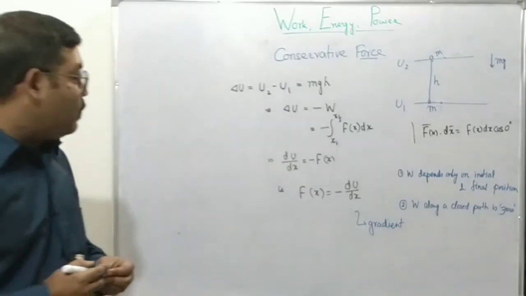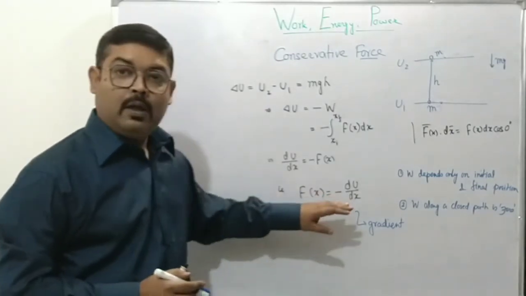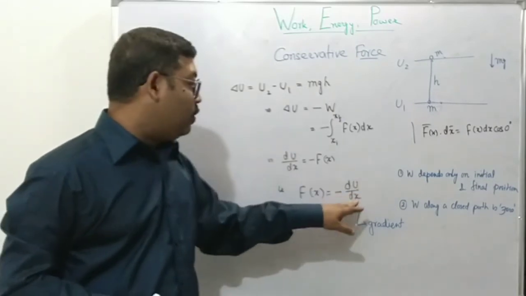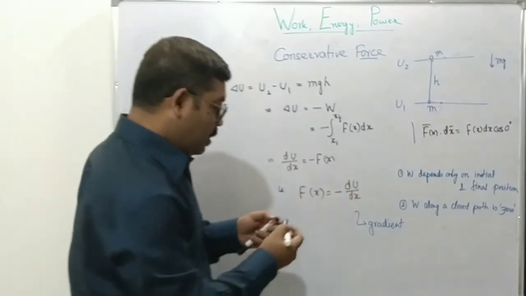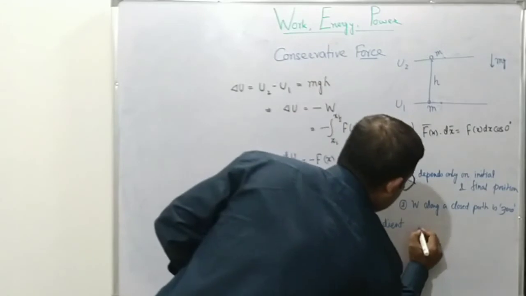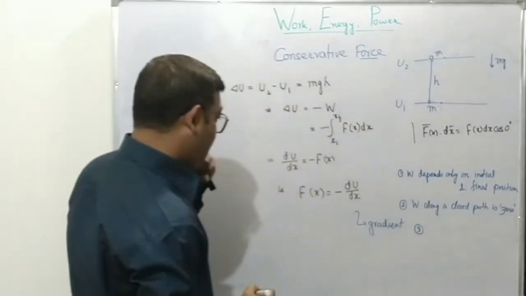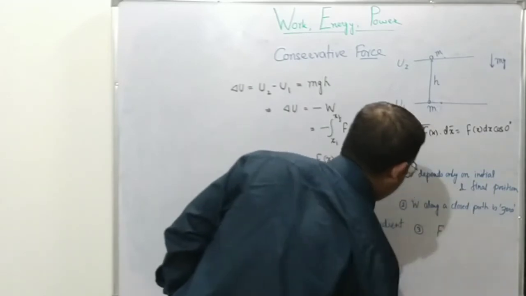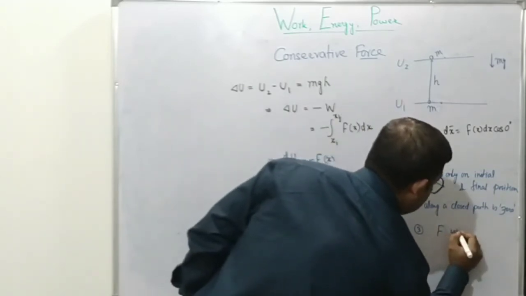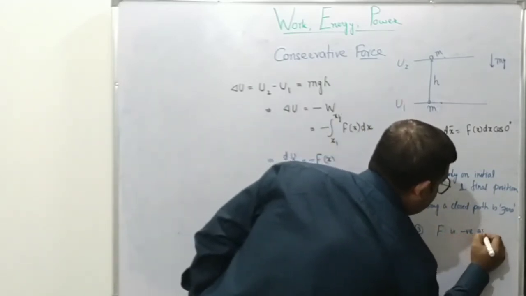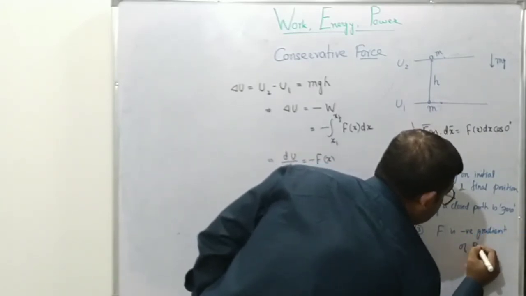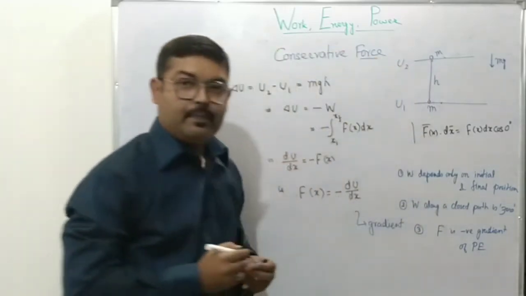So, in case of conservative force, the force is equal to the negative gradient of its potential energy. So we can say that number 3, the important point about conservative force, is that conservative force is the negative gradient of potential energy.